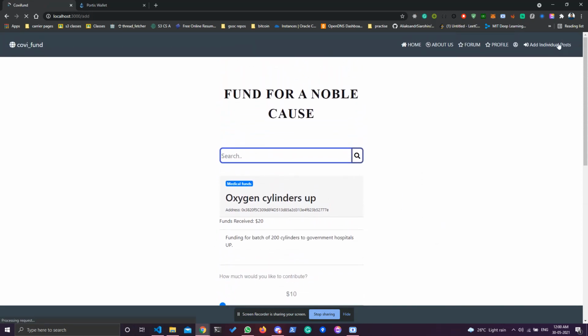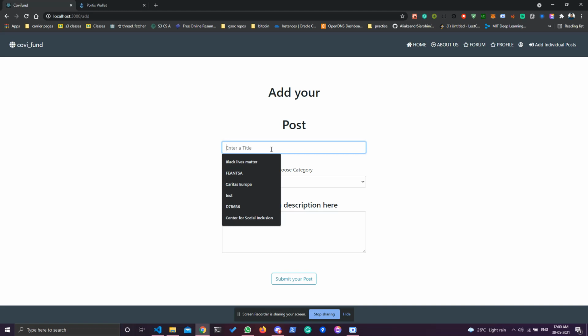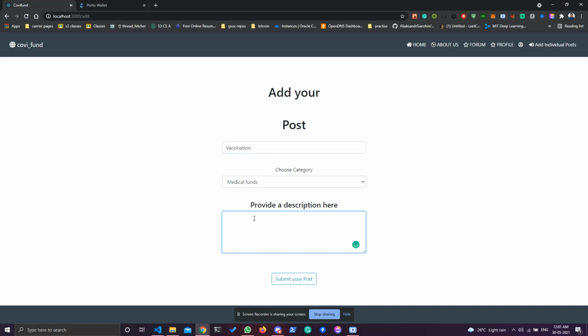Okay, so now we are going to add a separate post to this page. We can add our needs so others can fund it. I'm going to enter the title of my post. I'll be adding it as vaccination. Then I'll give a short description about the same: vaccination for hospitals and health workers in Delhi.